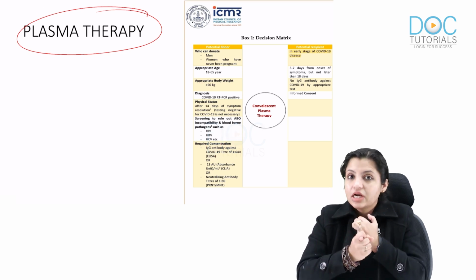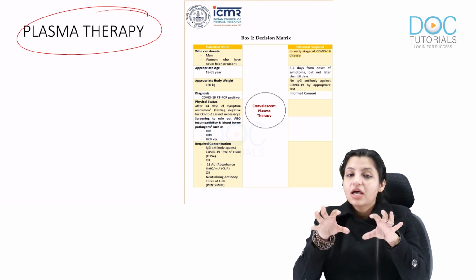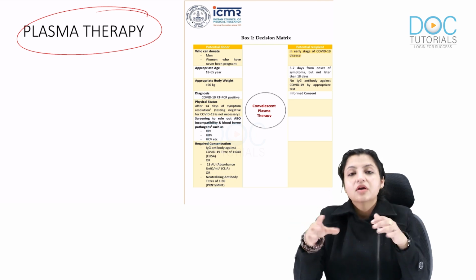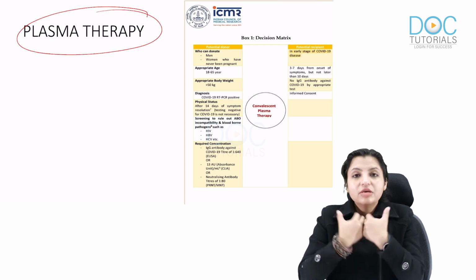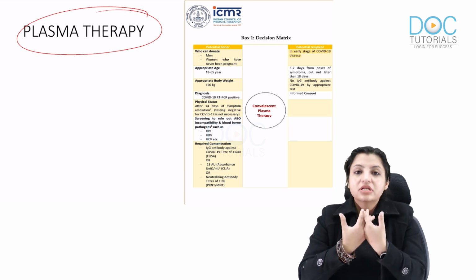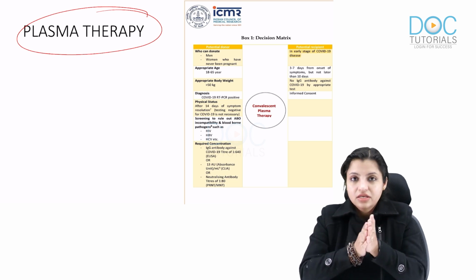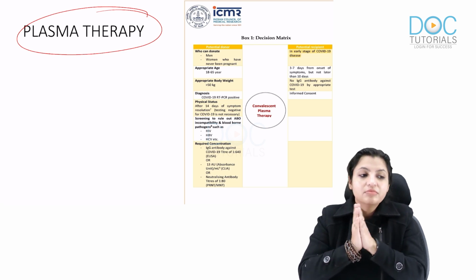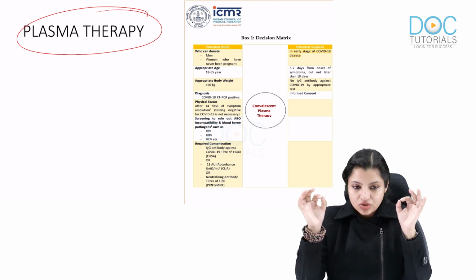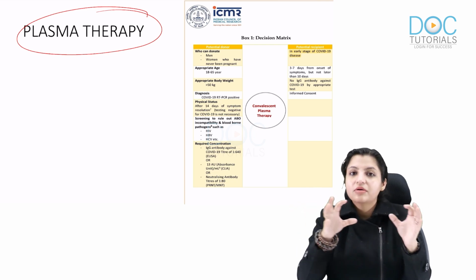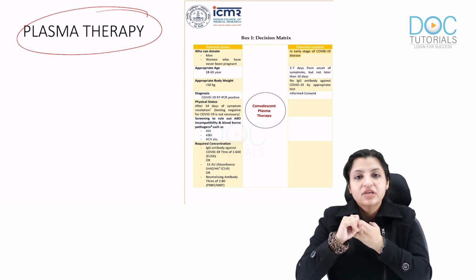Now whose antibodies should you ideally take? You should usually take antibodies from males, and from females who have never become pregnant. Why so? Because we have already discussed this in transplant rejection also. Females who are multiparous have so many different types of antibodies in their plasma. We just can't risk it, because the person may get sensitized to other types of antibodies. Therefore in COVID, if you have to take plasma from somebody, you should take it from men, or from females who have never become pregnant.